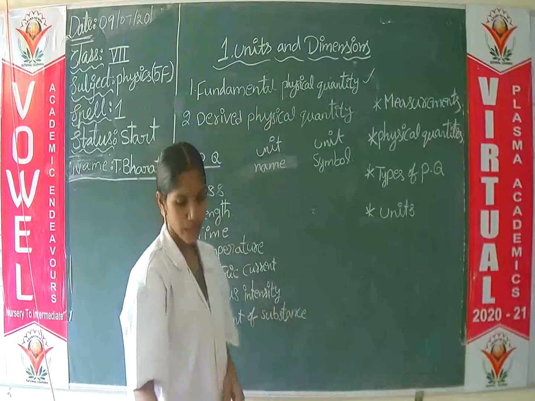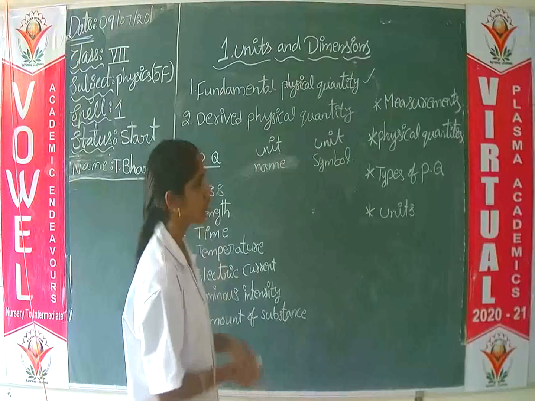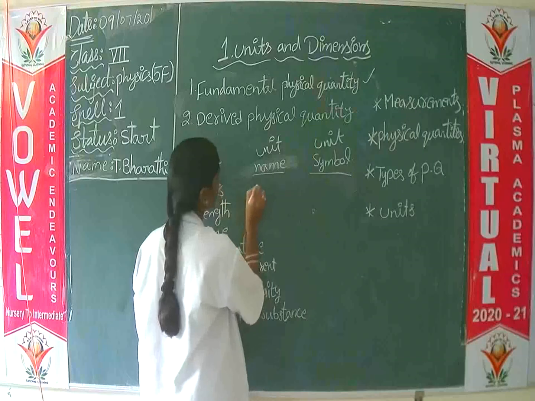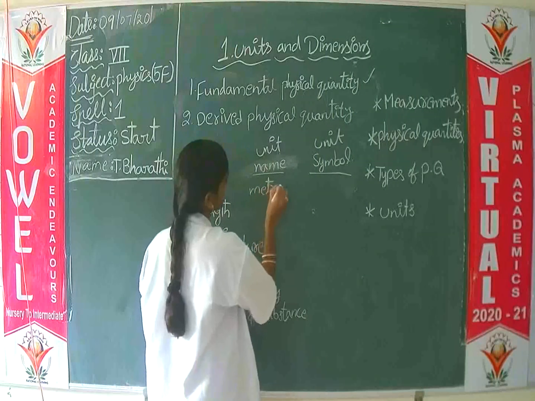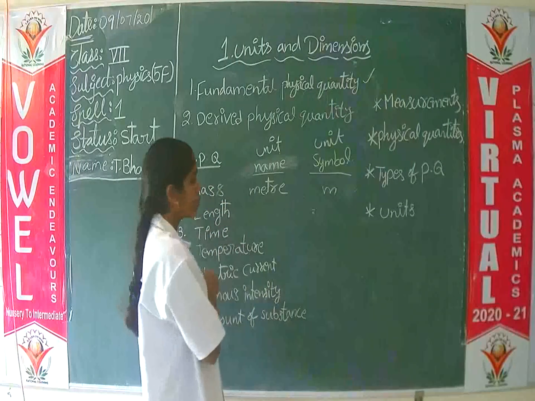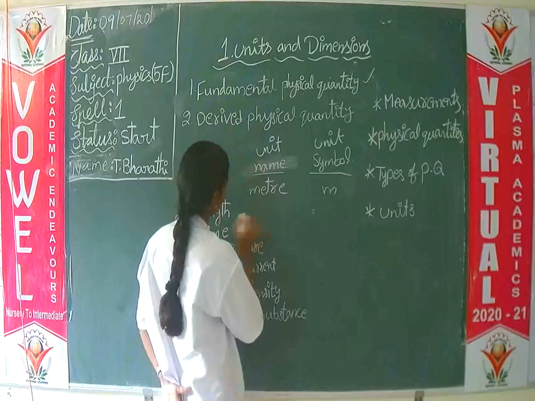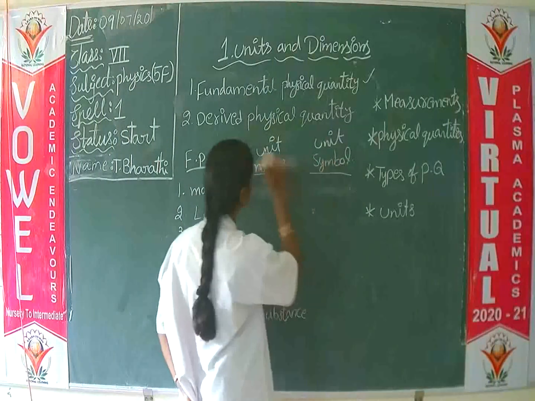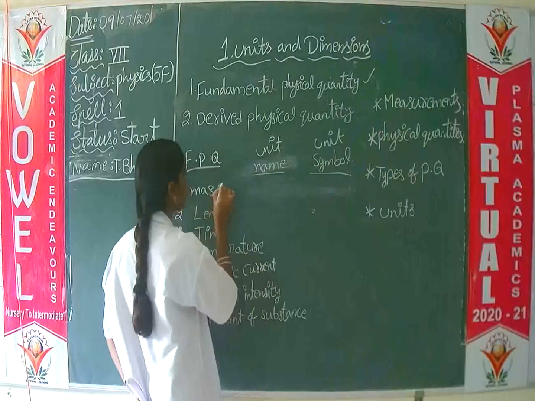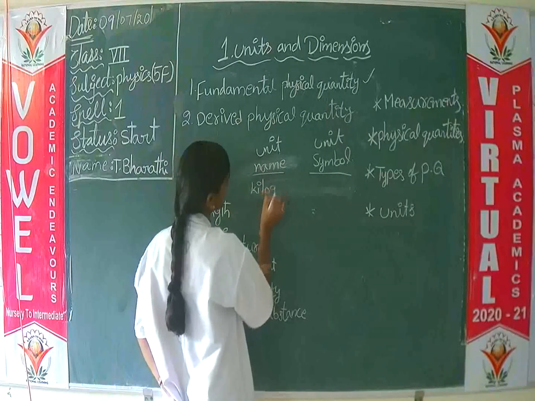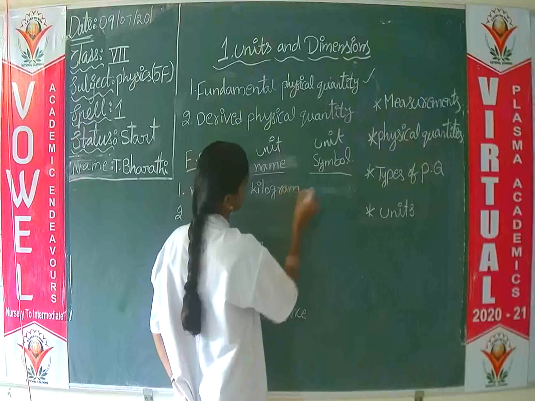What is the unit name of mass? The unit name of mass is kilogram, symbol kg.